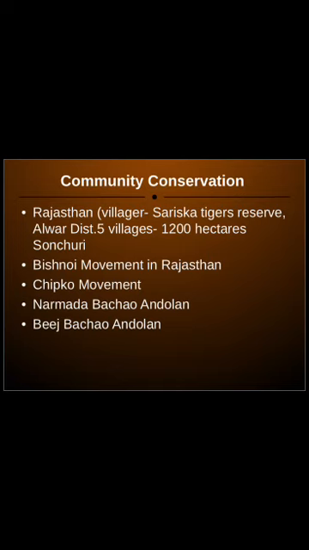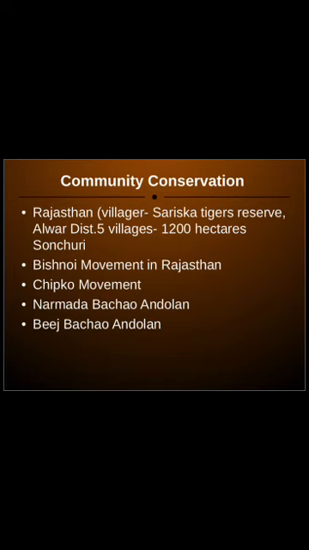The next one is the Narmada Bachao Andolan. This was started by Medha Patkar, an activist, because she realized that if a dam is made on the Narmada river, so many local people will be displaced, and so many plant and animal species in that forest area will be destroyed. So the Narmada Bachao Andolan was started by Medha Patkar.